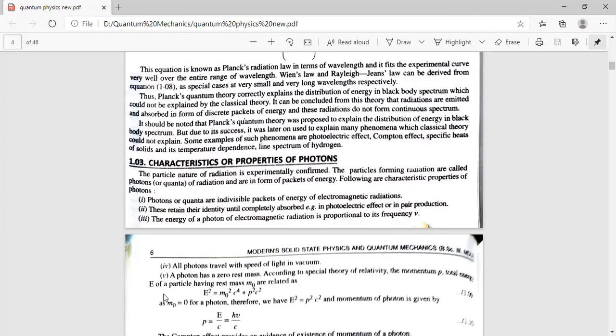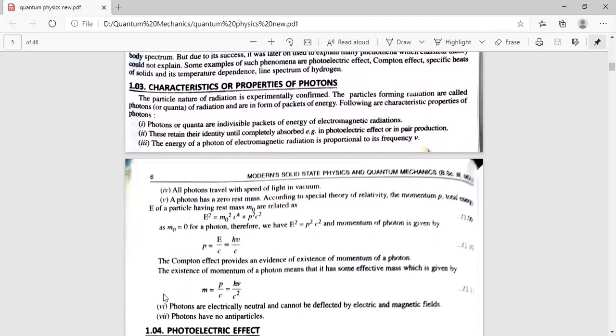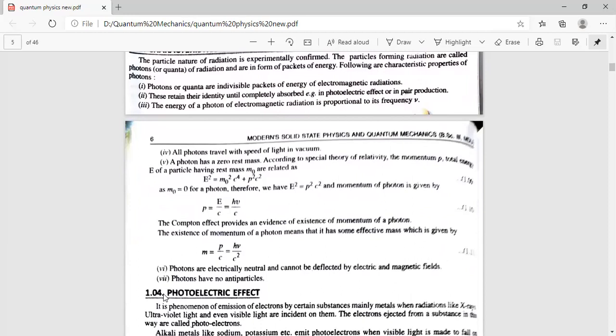Now, third, the energy of a photon is directly proportional to its frequency. E is equal to h nu. This relation is very important. Energy of a photon is equal to h nu. This relation you will use in the numericals as well. E is equal to h nu. Now next, we all know that in vacuum, photons travel with the speed of light.